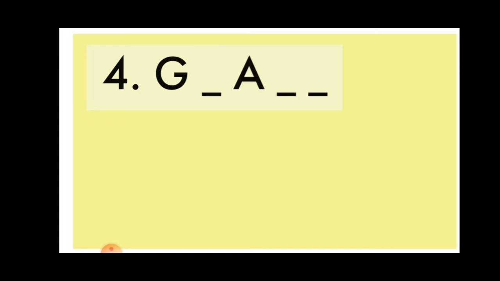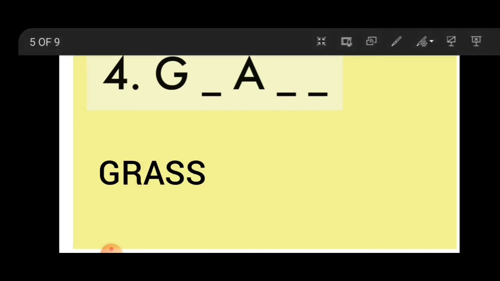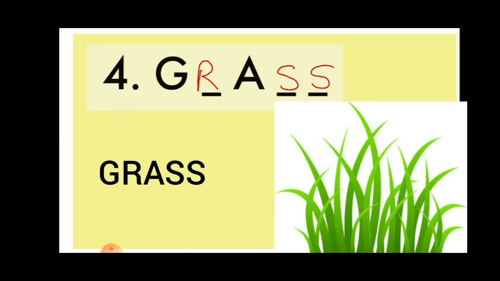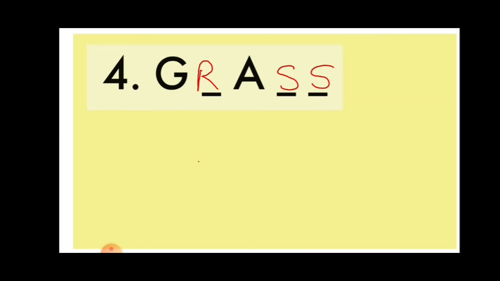The next spelling is G dash A dash dash. Yes, come on, guess. It's very easy. In the picture you can see this all around. Yes, it's grass. Correct. The spelling of grass is G, R, A is already written, S, S. Grass. Got it?